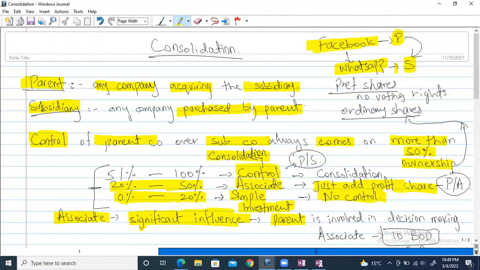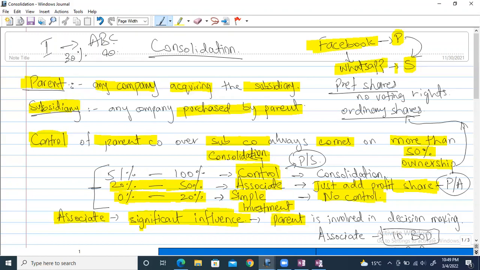But the feature we get here is that we add the profit share of the associate company. The only benefit we get is that we get to add the profit share. Let's say I have acquired a company called ABC company, just an example, and I have acquired just 30% shares of ABC company. So according to this table, what will be the status? The status will be associate. I will say that I have an associate called ABC company. I'm not the majority shareholder. So what benefit do I get here? I just get to add the profit share, and the profit share will not be full.